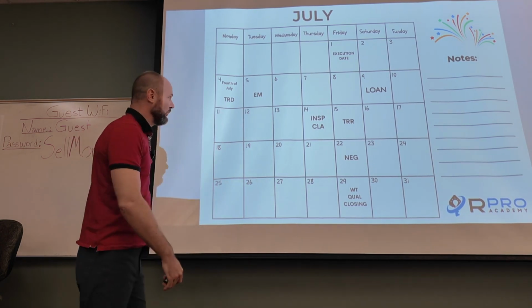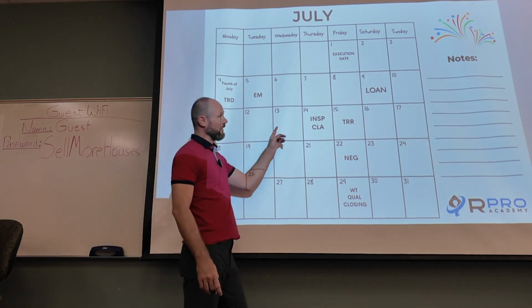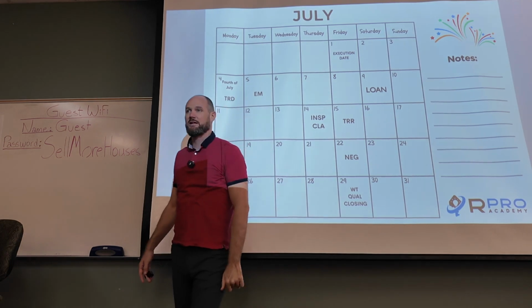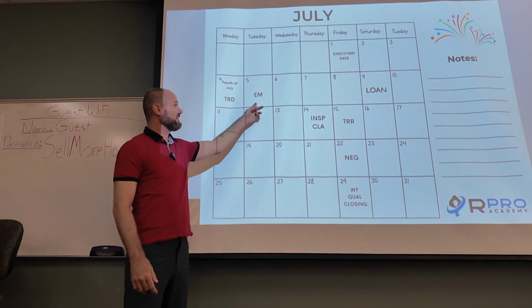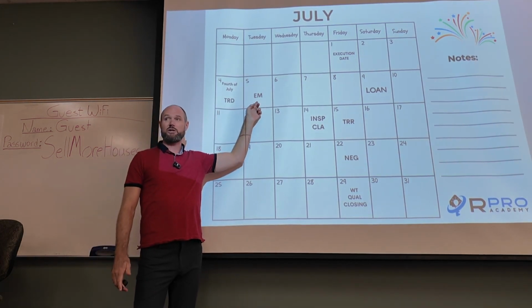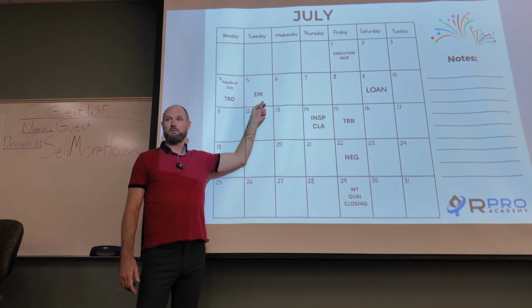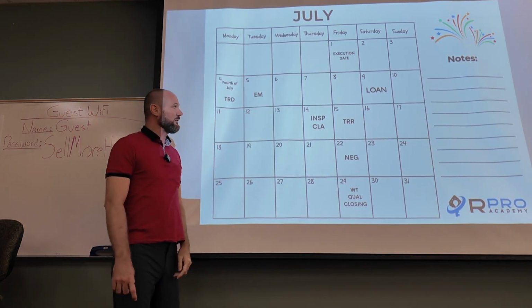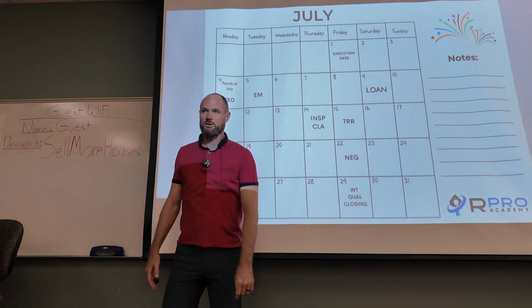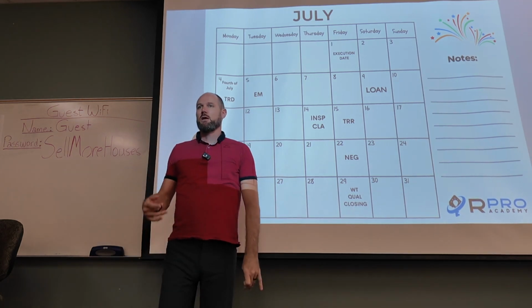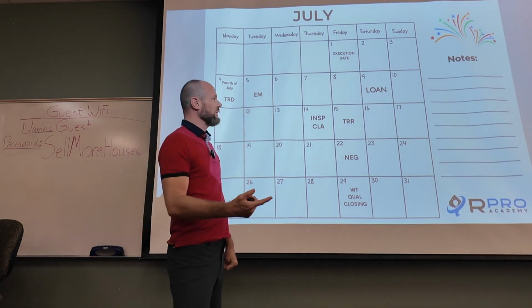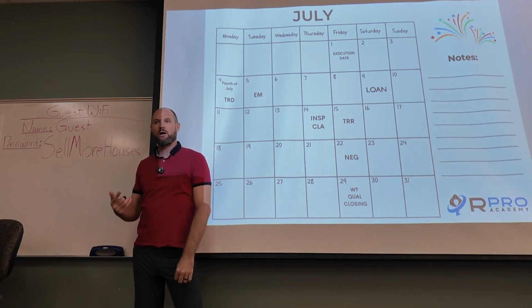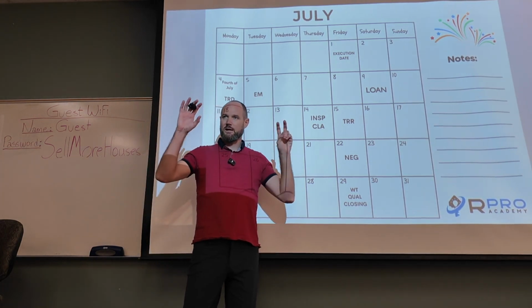Now I want to make a couple of points. First of all, we always calculate calendar days unless it says otherwise. This is the only one in the base contract that says otherwise. It's your earnest money. Now there's a couple other things where if we're looking at contingency contracts, for example, they've just changed the contingency contract where if the buyer is not under contract, they've got that kick-out clause, right?